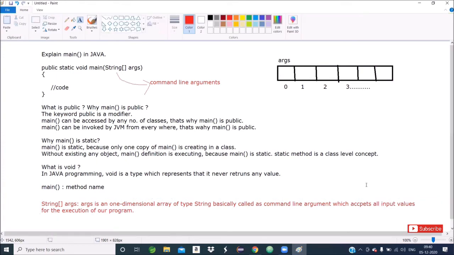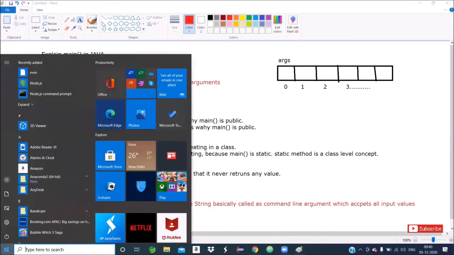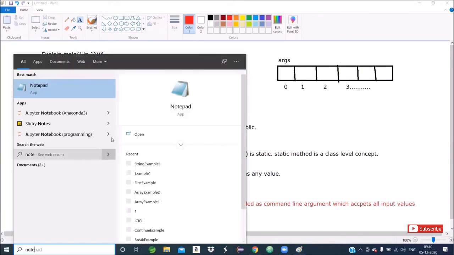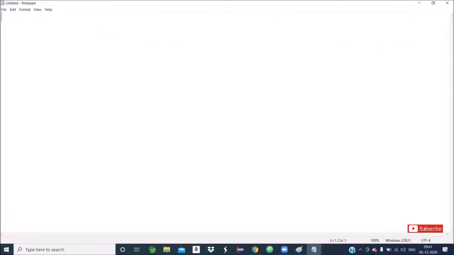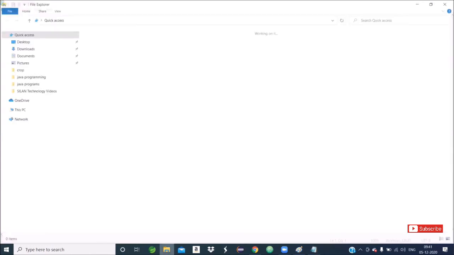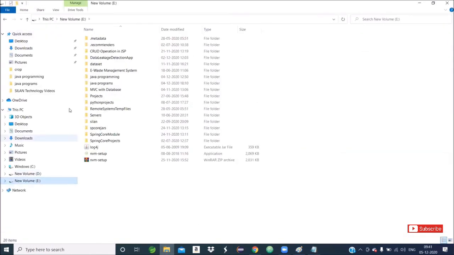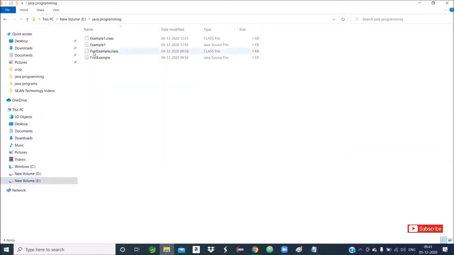Yes, sir. So at runtime, what is the command for run? Java space class name. Now I am showing one thing. Suppose I open a notepad. Yesterday I wrote a simple program, first example.java.